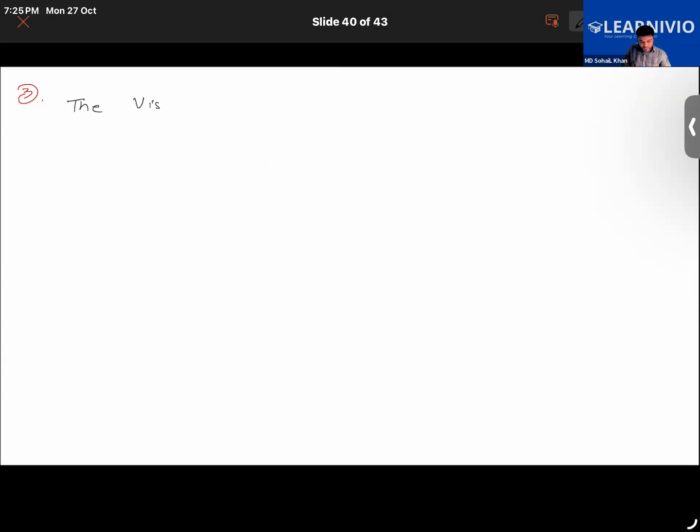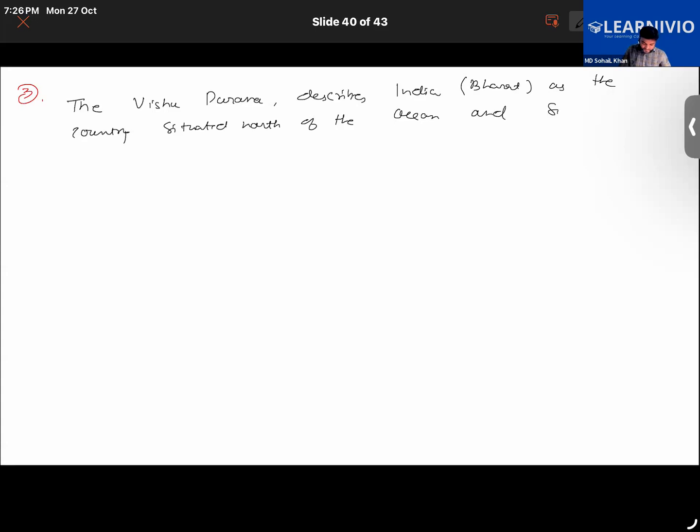So the Vishnu Purana describes India, that is Bharat, as the country situated north of the ocean and south of the Himalaya, that is the snowy mountains.